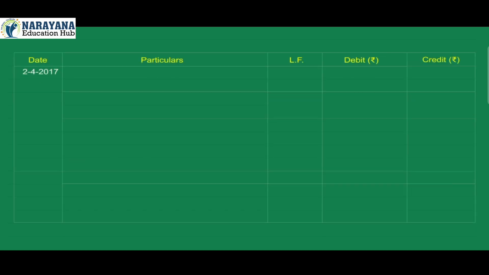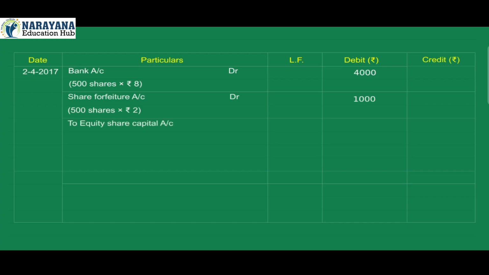2nd April 2017. Bank account debit 4,000 (500 shares × Rs 8). Share forfeiture account debit 1,000 (500 shares × Rs 2). To equity share capital account credit 5,000 (500 shares × Rs 10). Being reissue of 500 forfeited shares at Rs 8 per share.